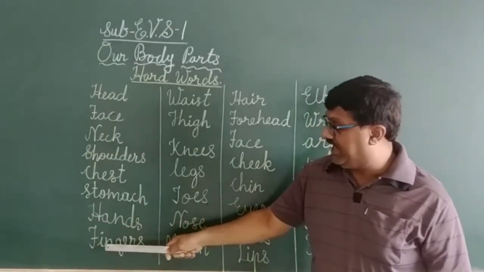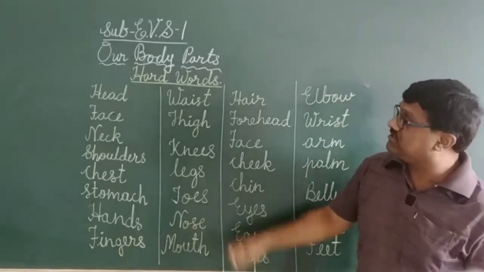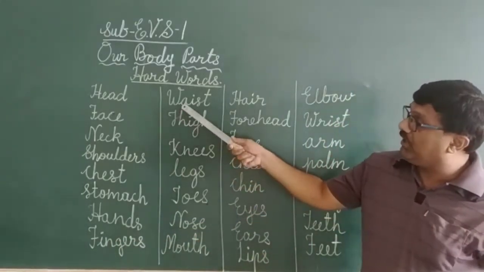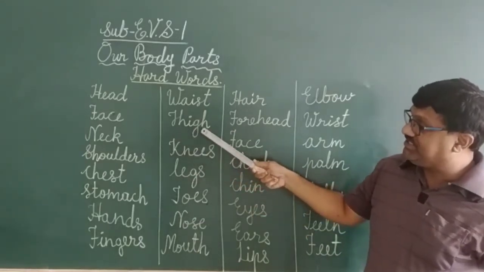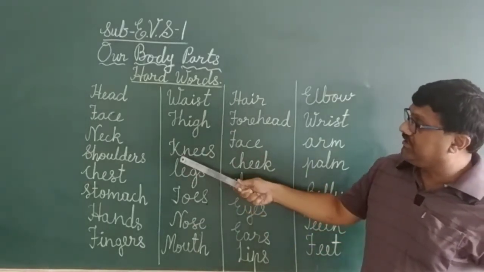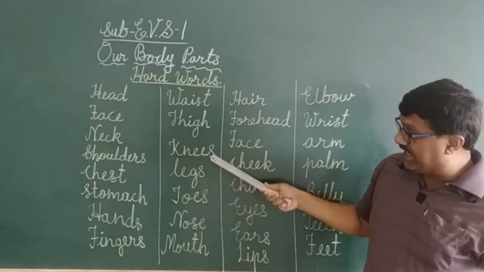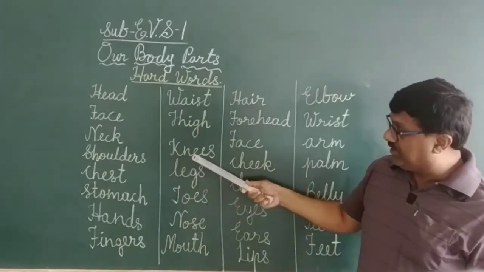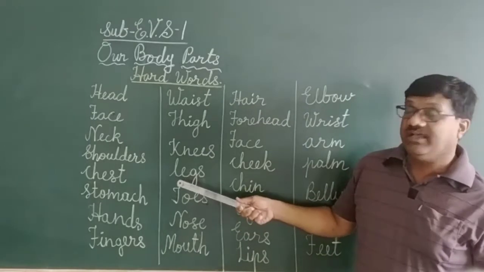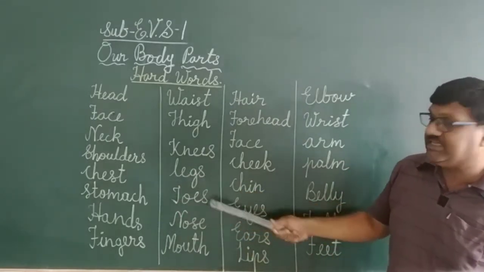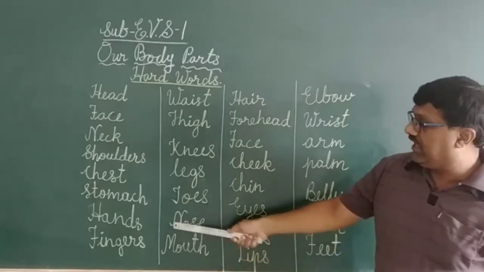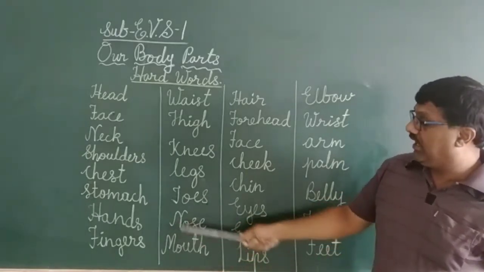Fingers, F-I-N-G-E-R-S, fingers. Waist, W-A-I-S-T, waist. Thigh, T-H-I-G-H, thigh. Knees, K-N-E-E-S, knees. Legs, L-E-G-S, legs. Toes, T-O-E-S, toes.